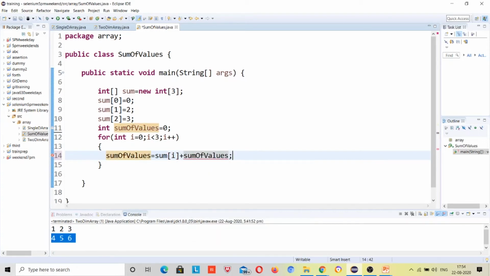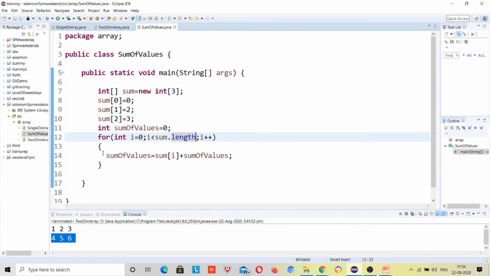Related to this program we will have 5 to 7 programs in our assignment, so just understand the concept first. We can make it I less than array name dot length as well, so don't be confused over it, right.